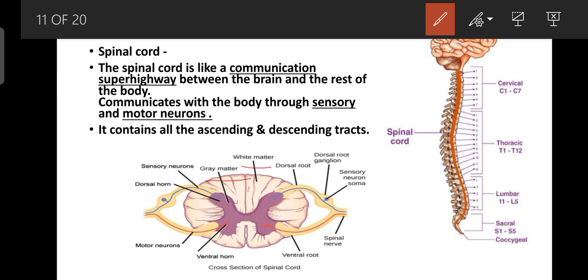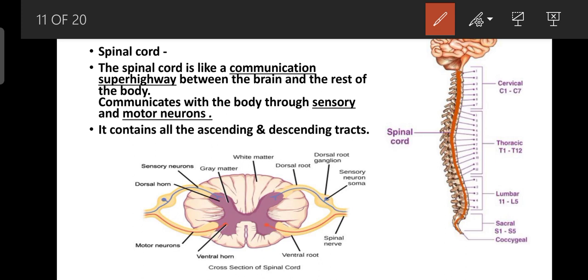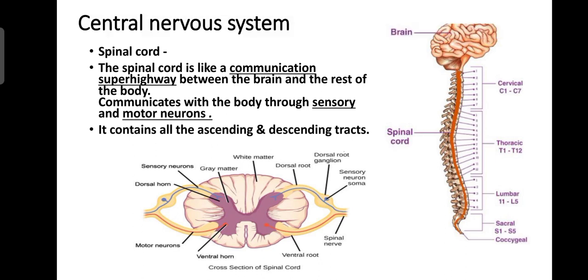Then there are the dorsal root ganglion and ventral root; sensory neurons arise through the dorsal root ganglion, and motor neurons arise through the ventral root. So this is a basic example of the spinal cord. This is completed with this slide.